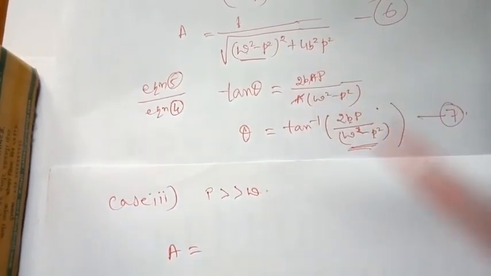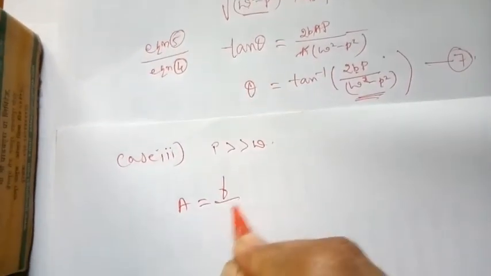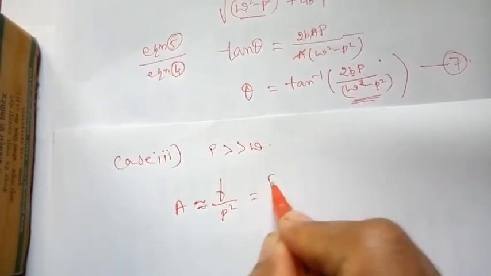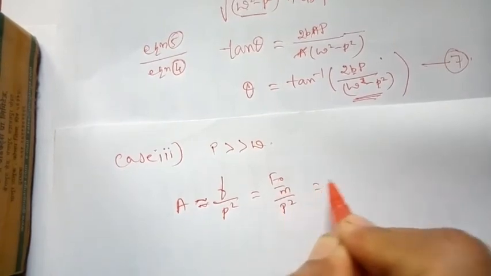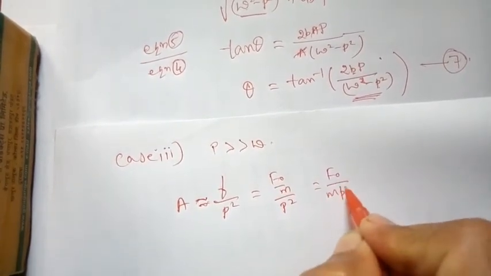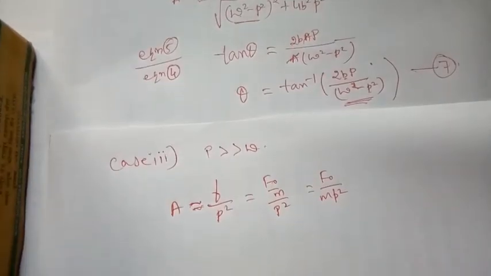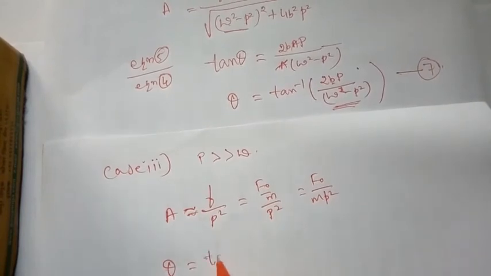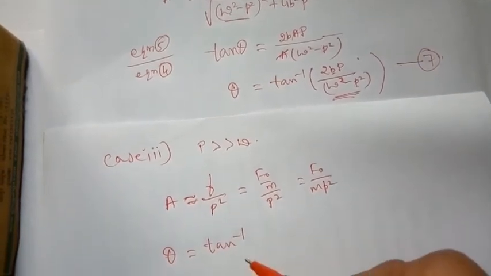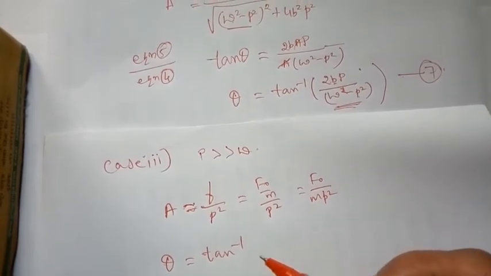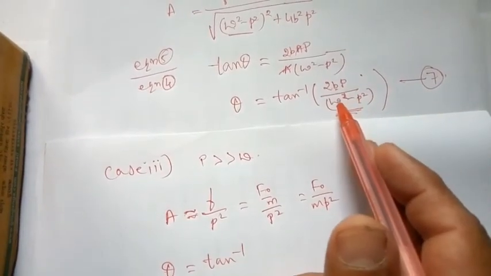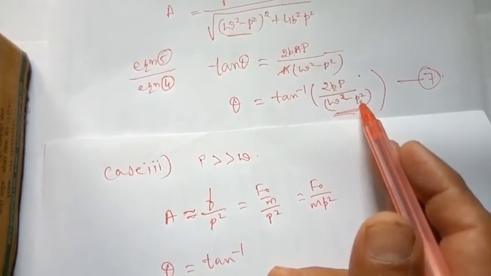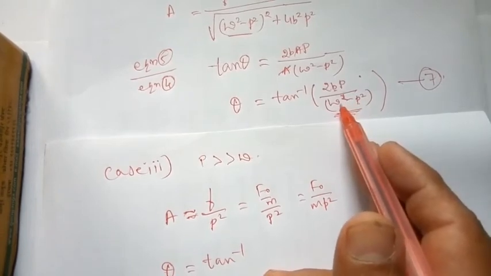Taking root of that, you are left with f by p square, approximately. So maybe you can simplify that, f naught by m p square. So what about the phase? Theta is equal to tan inverse of 2bp divided by omega square minus p square. Compared to omega square, p square is much greater, so omega square is negligible.